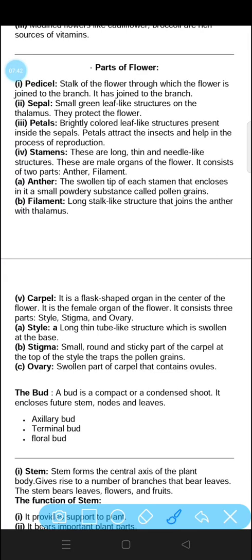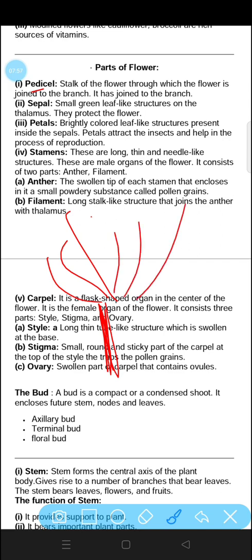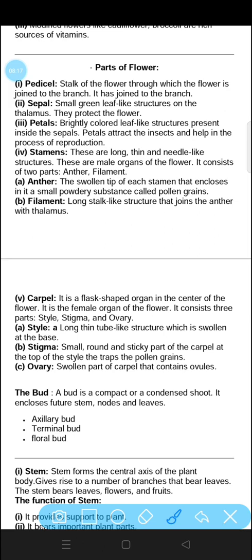Now let's see the different parts of a flower. Pedicel is the stalk of the flower through which the flower is joined to the branch. This one is the pedicel and the green part is called sepals, small green leaf-like structures on the thalamus. They protect the flower. Flower leaves are called petals.